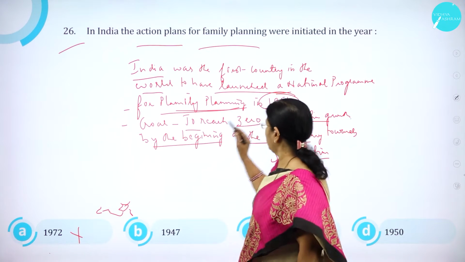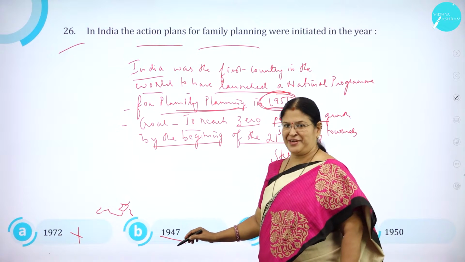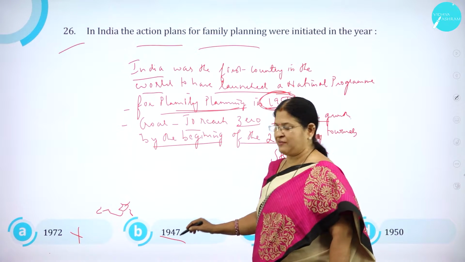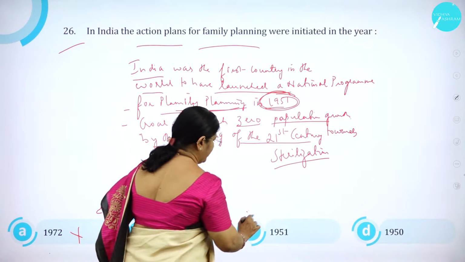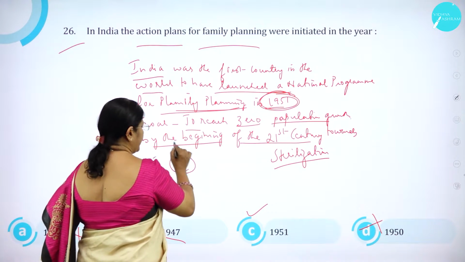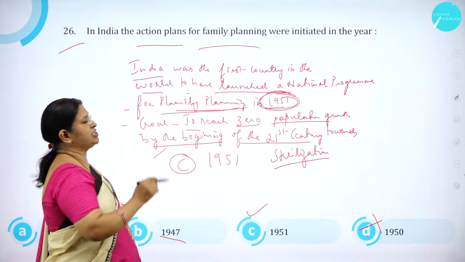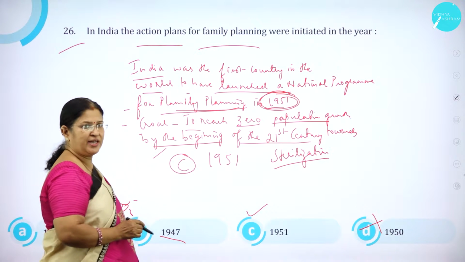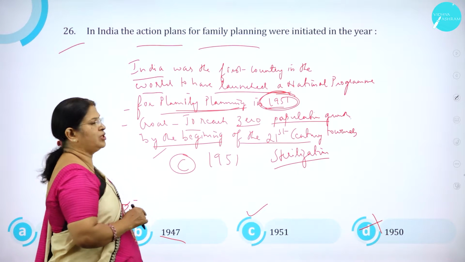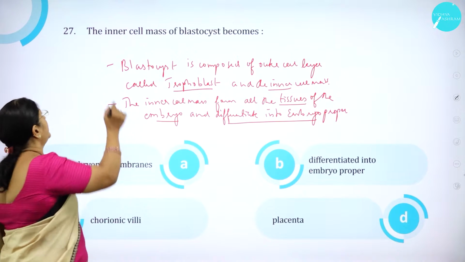So in India, the action plans for family planning were initiated in the year option A, 1972, wrong. The year was 1951. 1947, wrong. Indian independence was achieved in 1947. Then 1951, correct. 1950, wrong. So option C is correct. In India, the action plans for family planning were initiated in the year 1951. And the credit goes to India, as India was the first country in the world to have launched this national program. Moving on to question number 27.